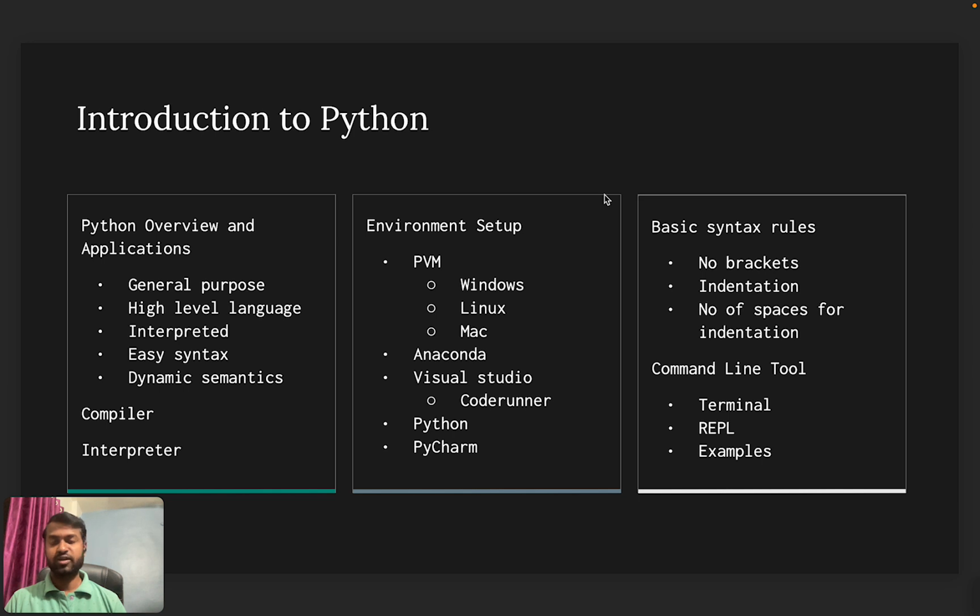As you know, like other programming languages, Python has some features. Over the screen, you can see some features of Python. Python is a general purpose language. It means we can use Python for developing any type of application. If you have to develop any web application, any data science application, or any ETL application, we can use Python.